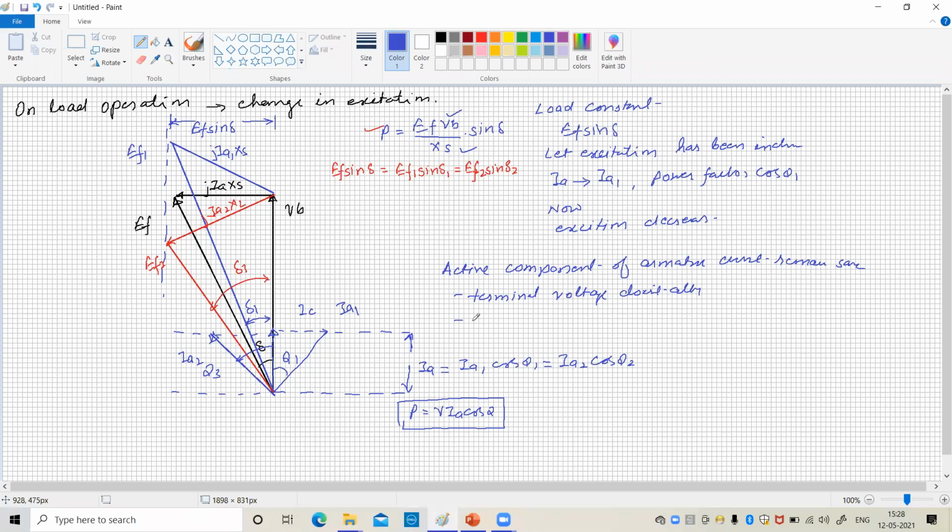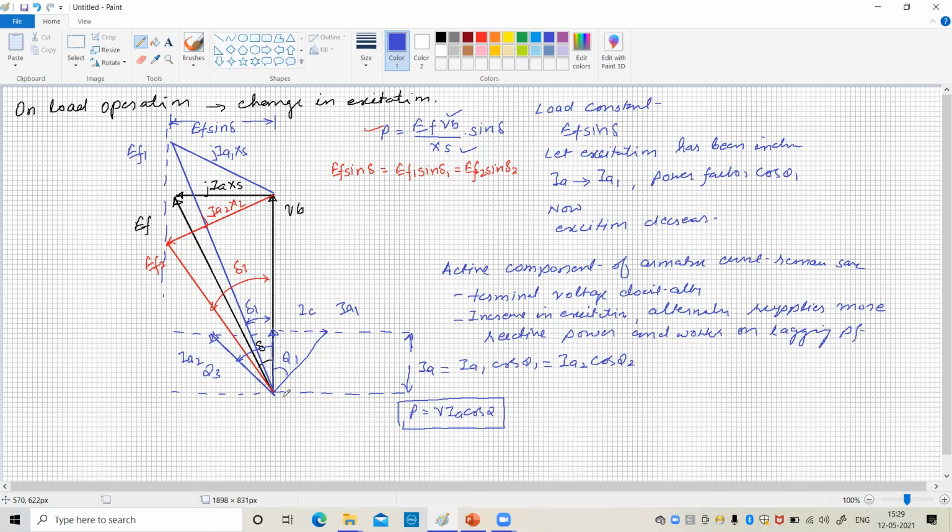Second, with an increase in excitation, the alternator supplies more reactive power and works on a lagging power factor.